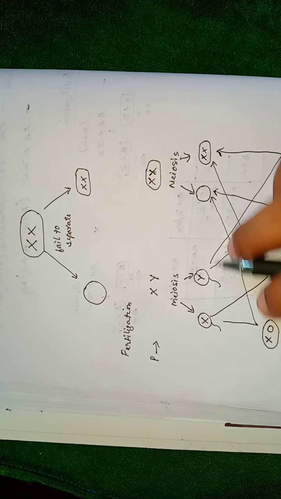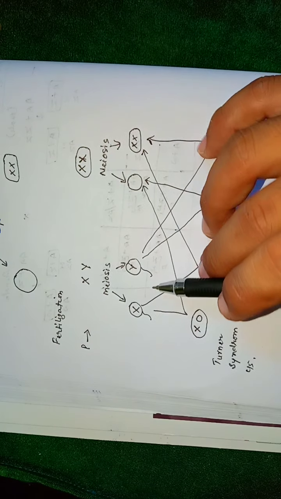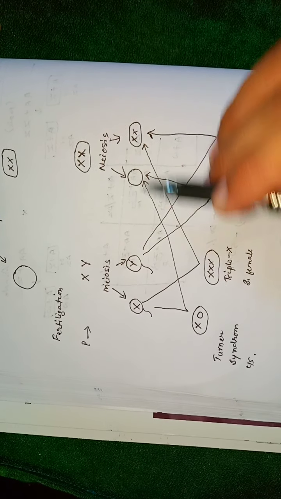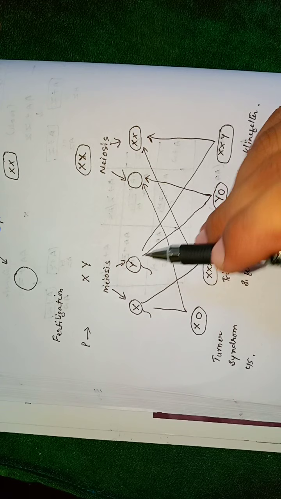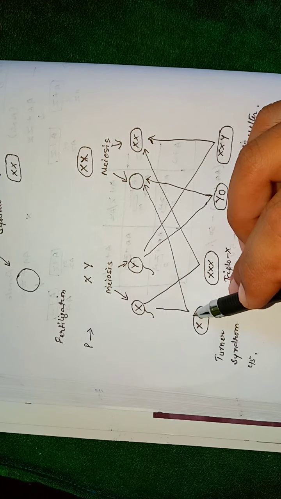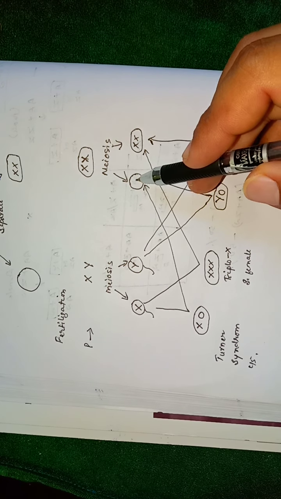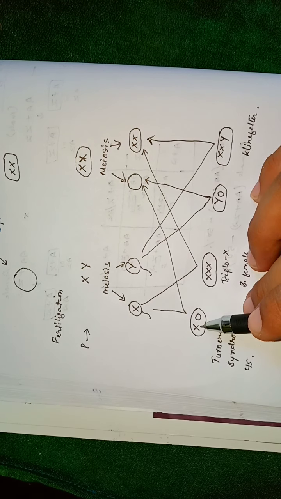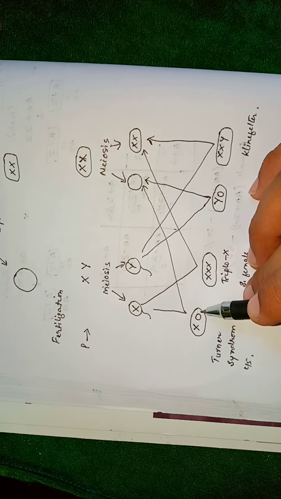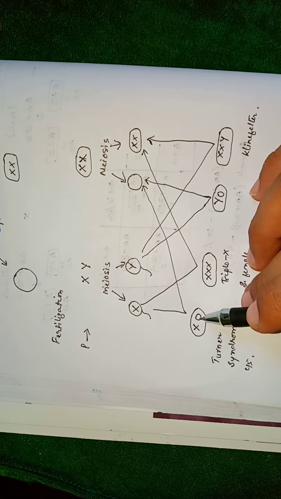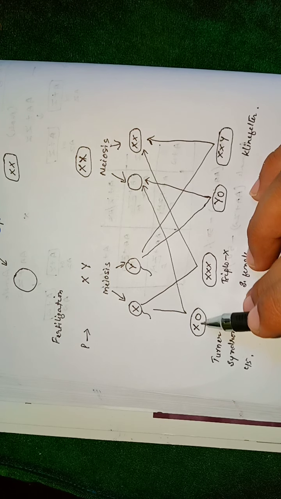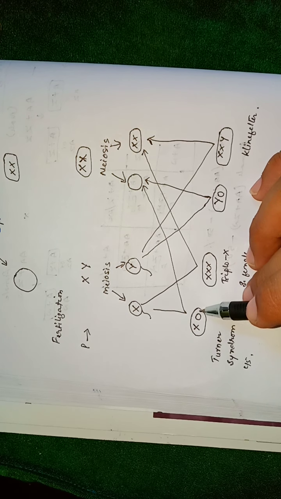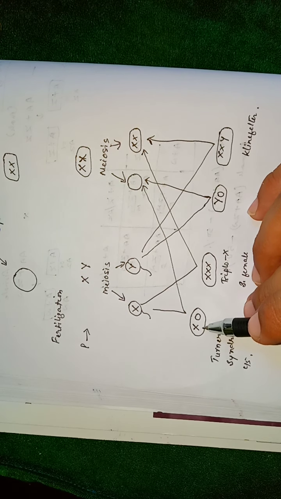that is XX. So fertilization of this egg by the male gametes, when this egg fuses with this gamete, will give rise to XO. That means one sex chromosome is missing here. It is X. So one of the sex chromosomes is missing here, and the individual will have only one sex chromosome.